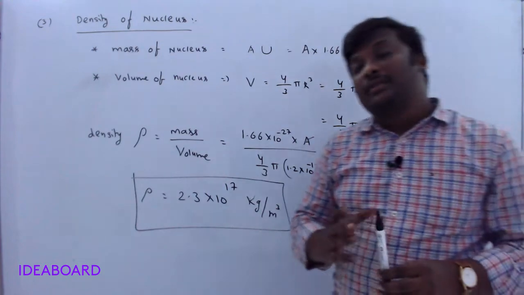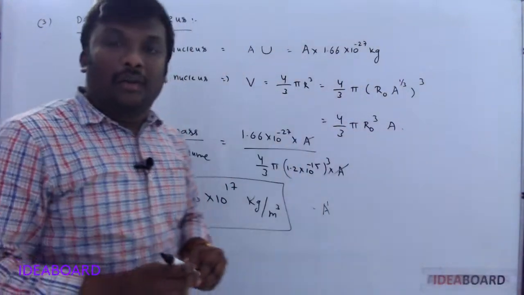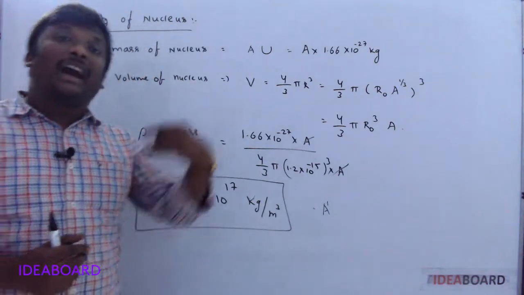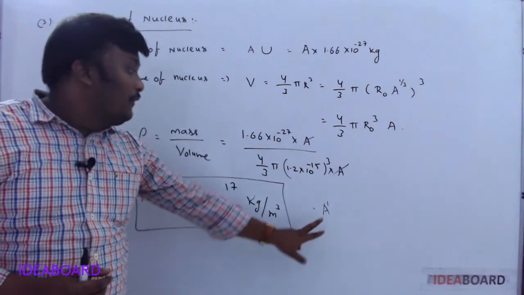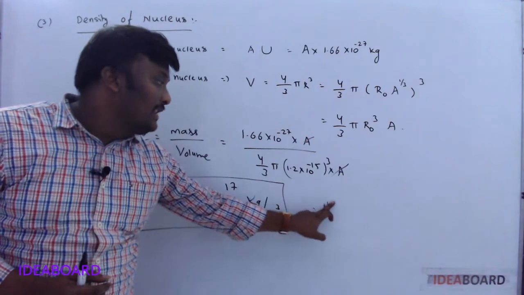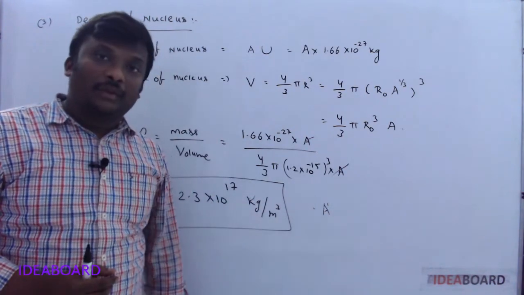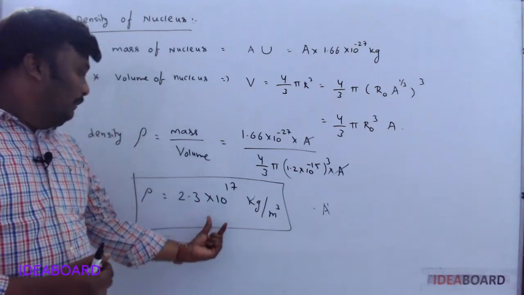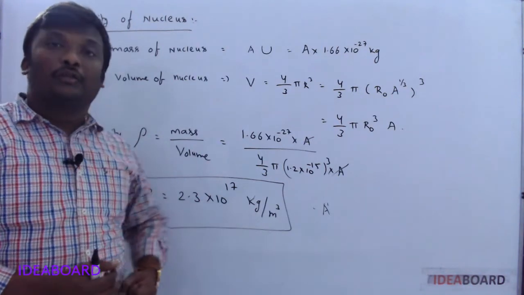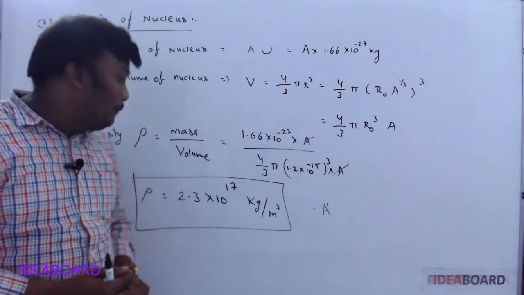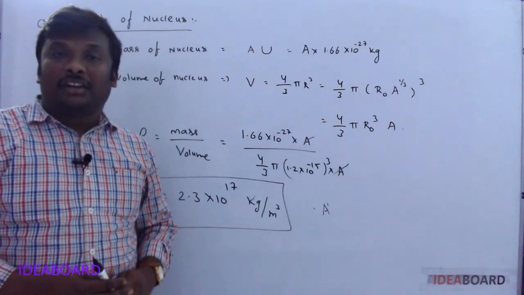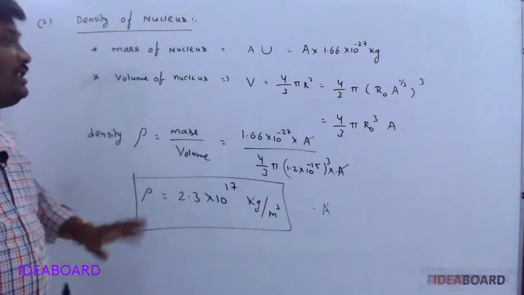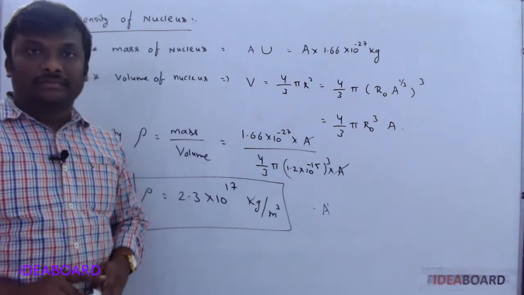In examinations, a huge number of times they ask: the density of one nucleus is given, what is the density of another nucleus? Density of nuclei is independent of mass number. It is always a constant value. Please keep this value in your brain. Very, very important: 2.3 into 10 power 17 kg per meter cube. For all the nuclei, density always remains constant.